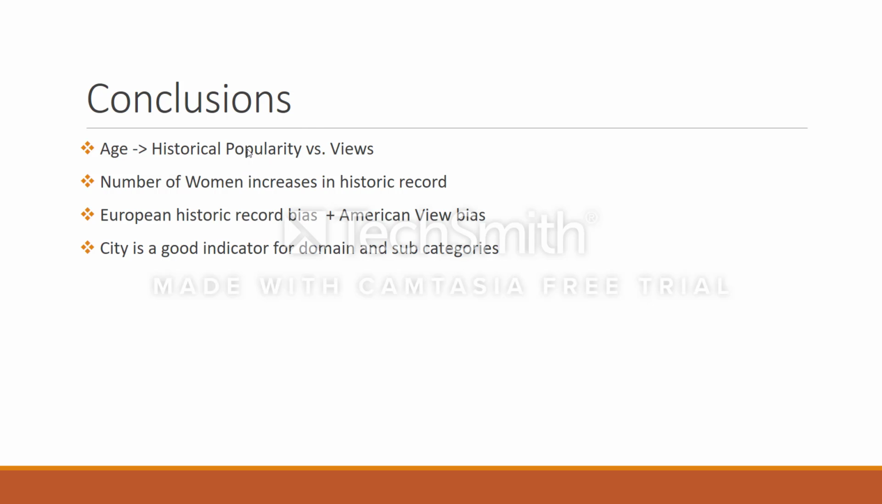To conclude, we can say that the age is a positive factor on the historical popularity and a negative factor on the views. The number of women increases in historic record. There is a European historic record bias and an American view bias, and the city is a good indicator for domain and its subcategories.